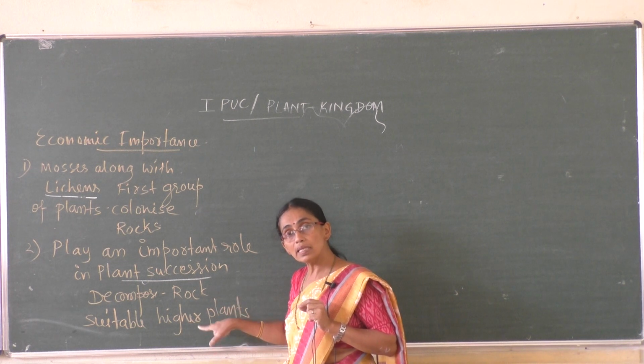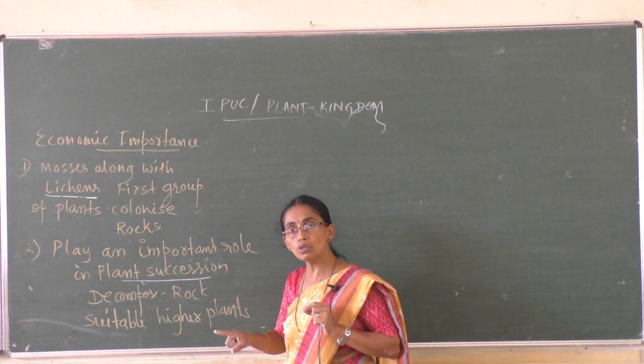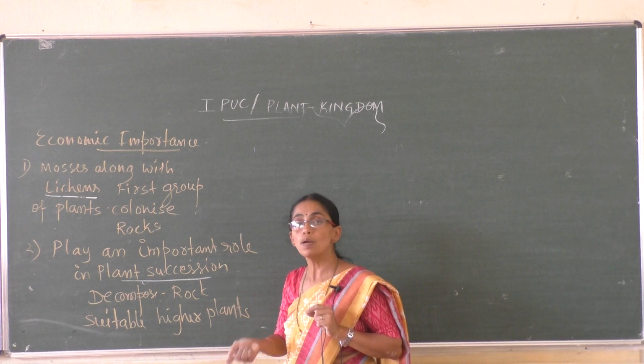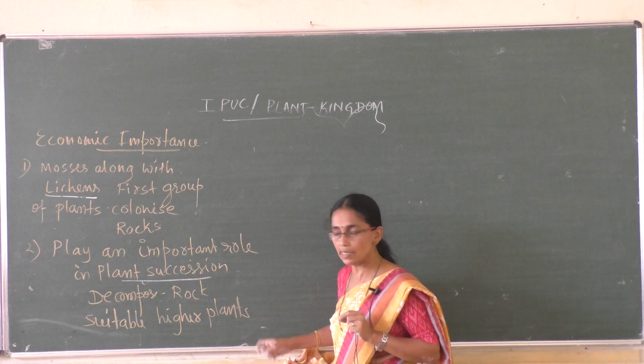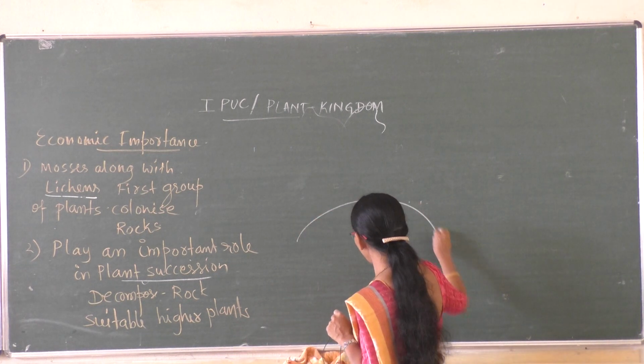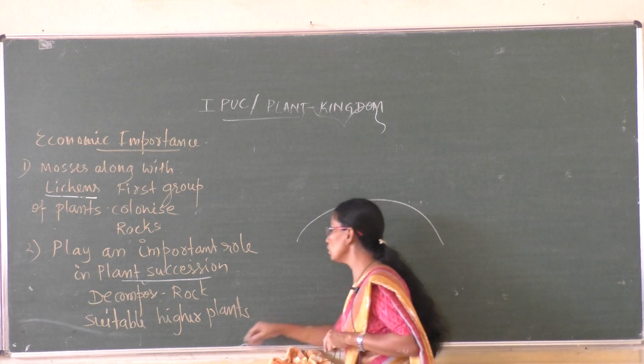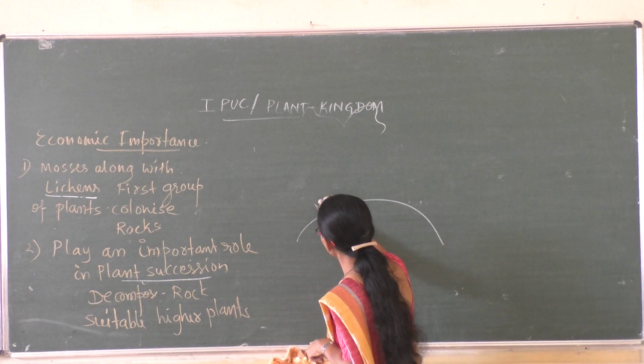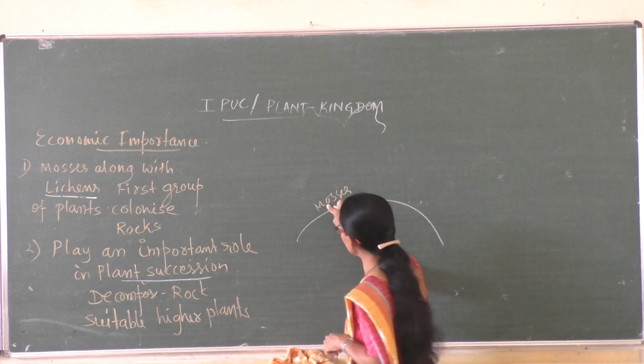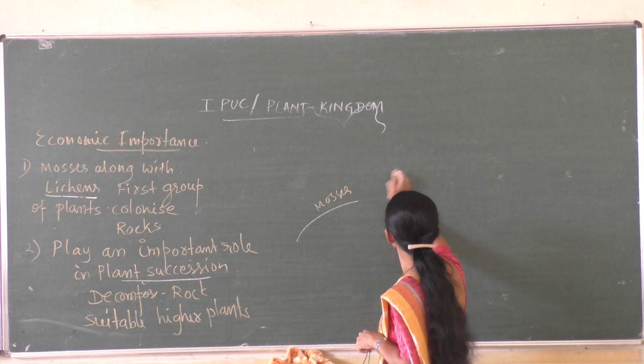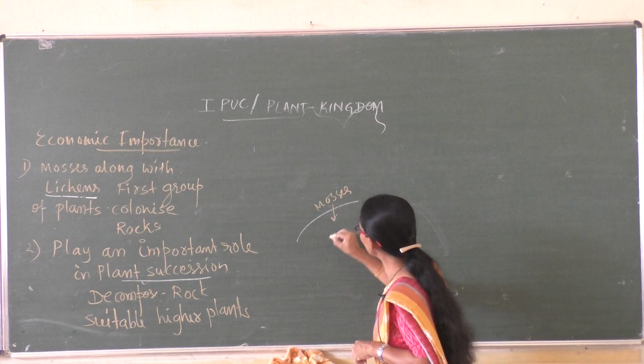So this soil is unsuitable for mosses and lichens but suitable for higher plants. Imagine a big rock. On this rock there are some mosses. Initially they grow. Now the rock is changed into soil.